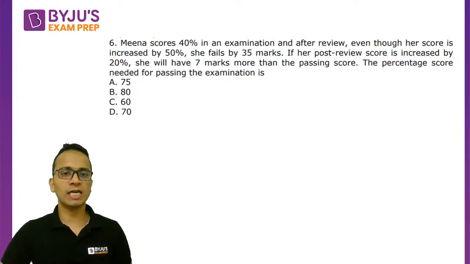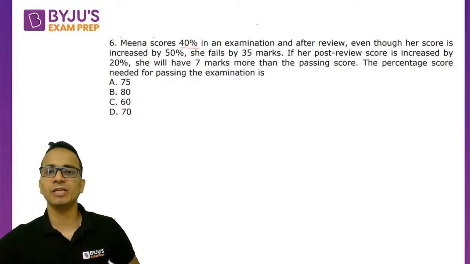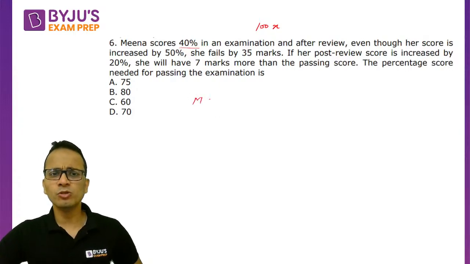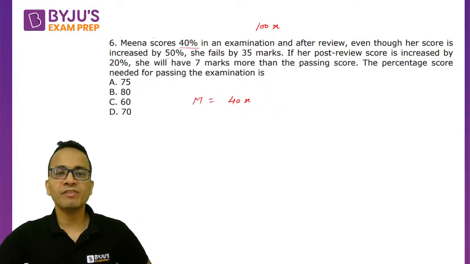Okay, so let's start with this one. The question says that Meena scores 40% in an examination. I am assuming the examination is of 100x marks. So Meena scored 40x. After review, her score is increased by 50%.